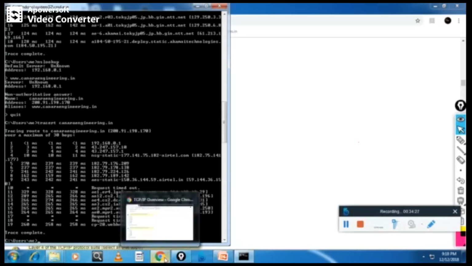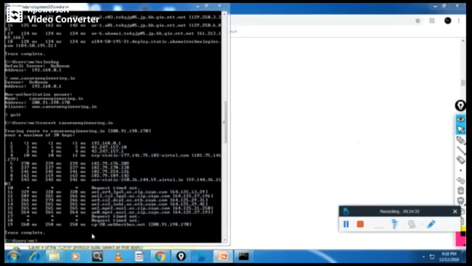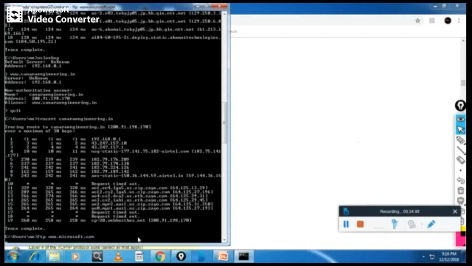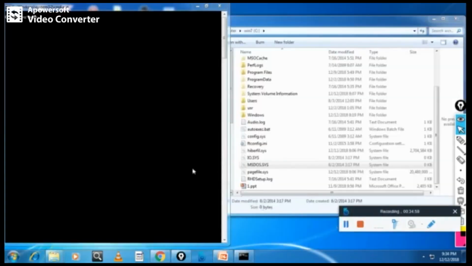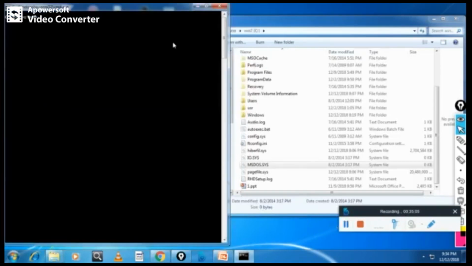So now we will move to our FTP. If you type FTP www.microsoft.com, something like this. Yeah, dear students, we'll see FTP. FTP means File Transfer Protocol. It is built into the TCP software itself. Either you can